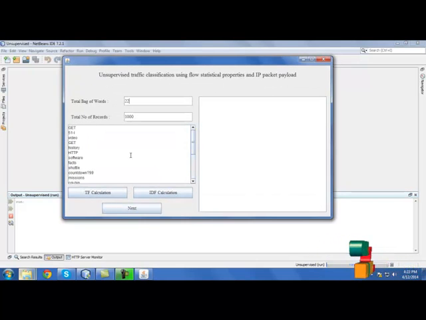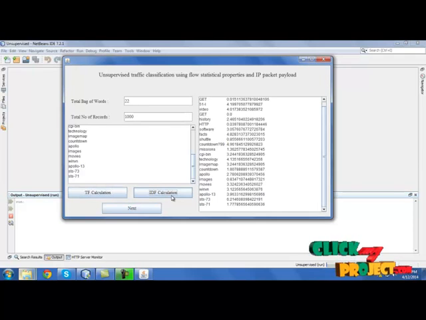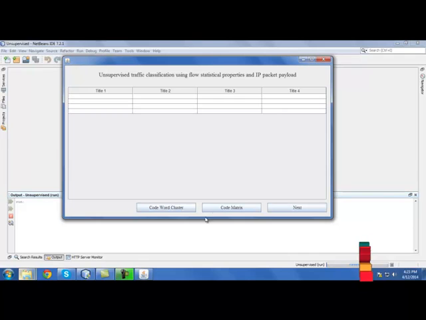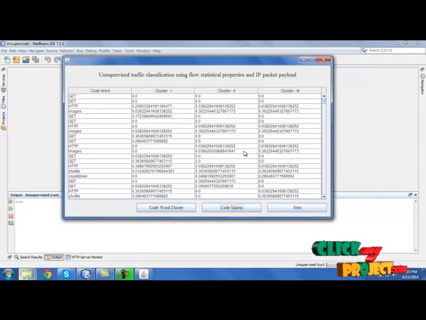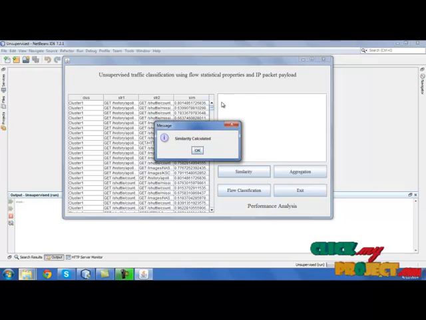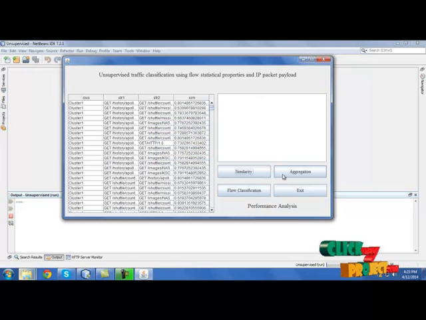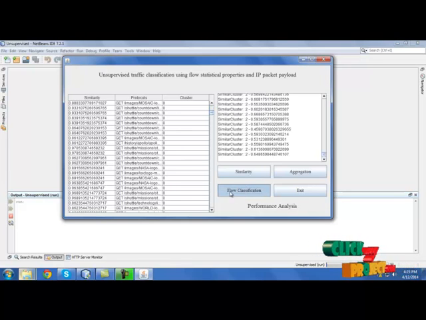Now we need to calculate term frequency and inverse term frequency. Extract code word clusters, then code matrix. So the code word clusters and code matrix have been extracted now for each and every code word. Then click next. Based on the code word matrix and the clustered results, we need to identify similarity. Once the similarity has been extracted, we need to extract cluster aggregation. The cluster aggregation has been extracted. Then we need to identify flow classification.